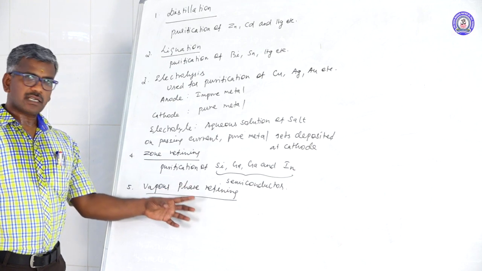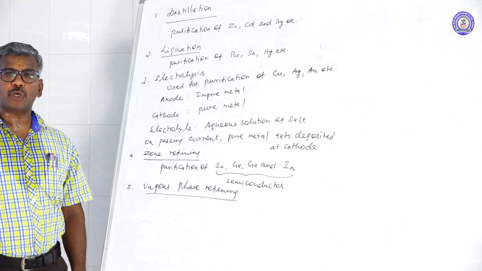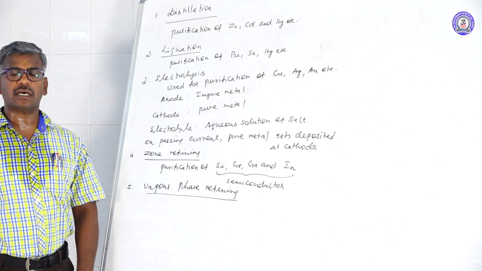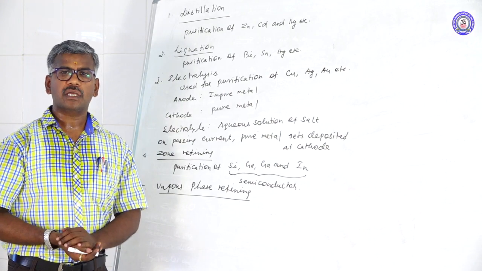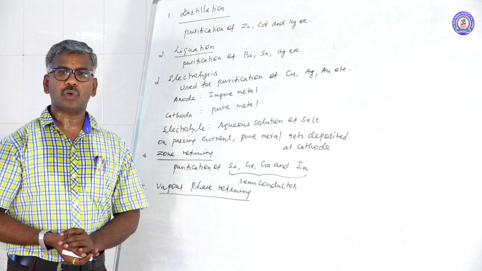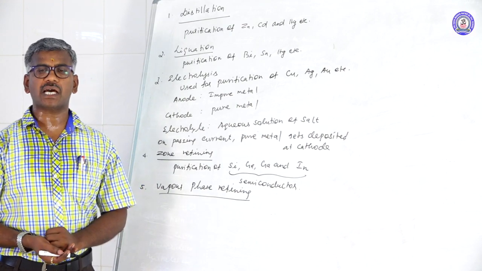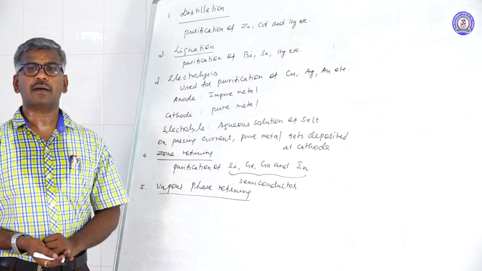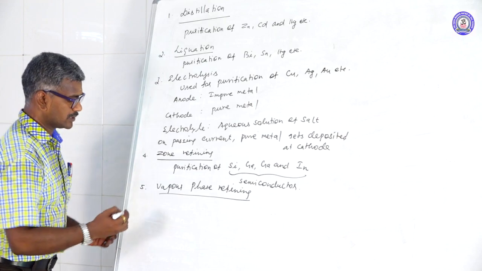vapor phase refining. This method involves removal of impurities by converting the impure metal into volatile compounds. Point number 1. Point number 2. Decomposition of the volatile compound to convert it into pure metal. These can be classified into two types. First one is Mond's process. Another one is van Arkel process.